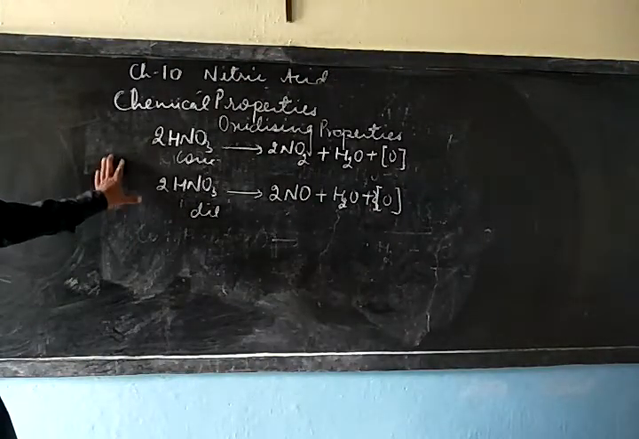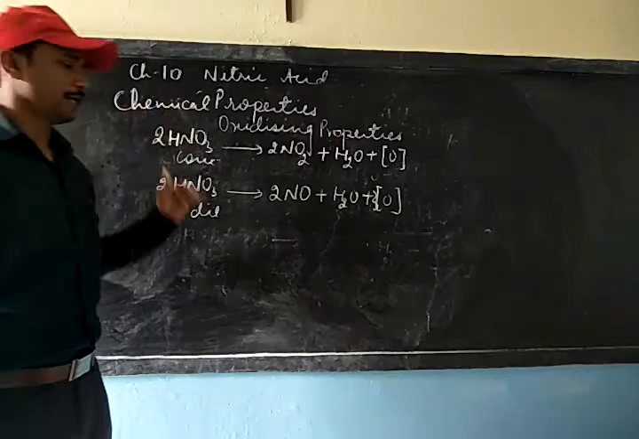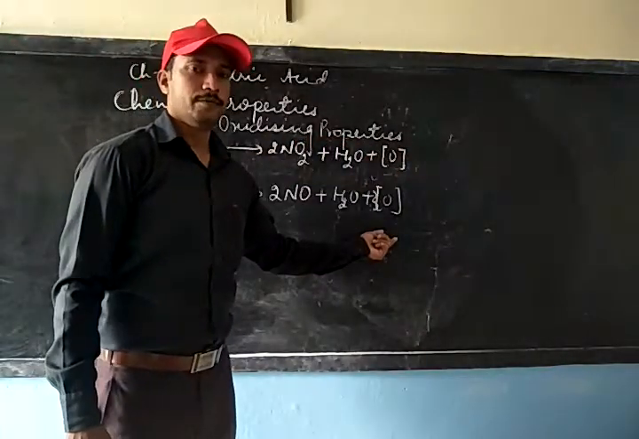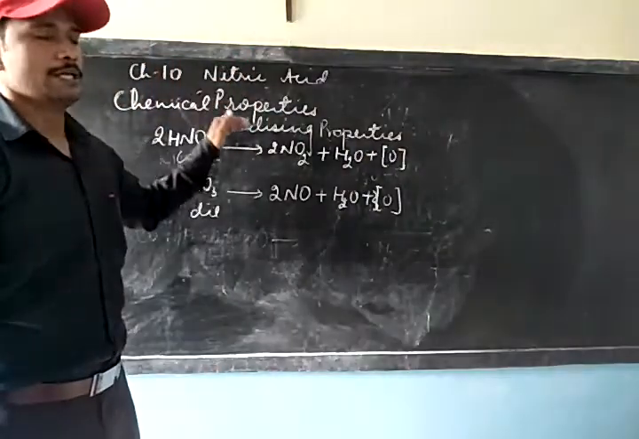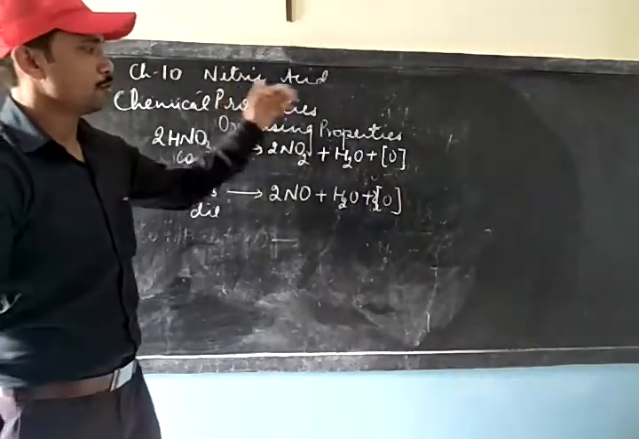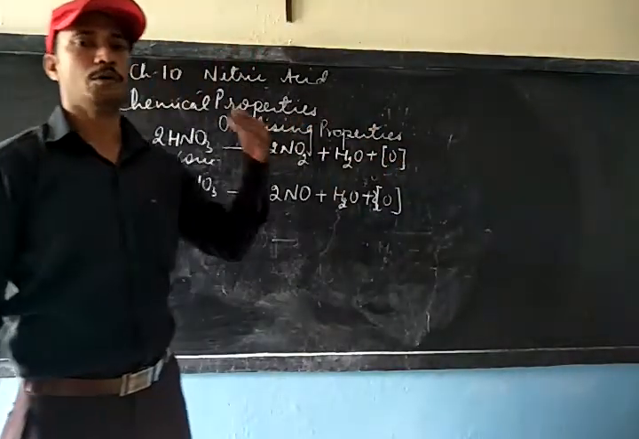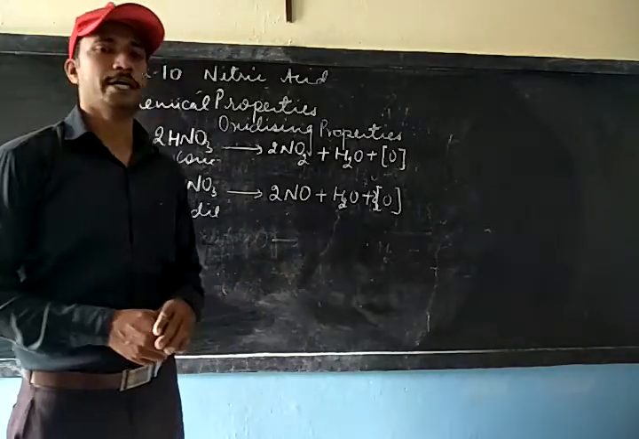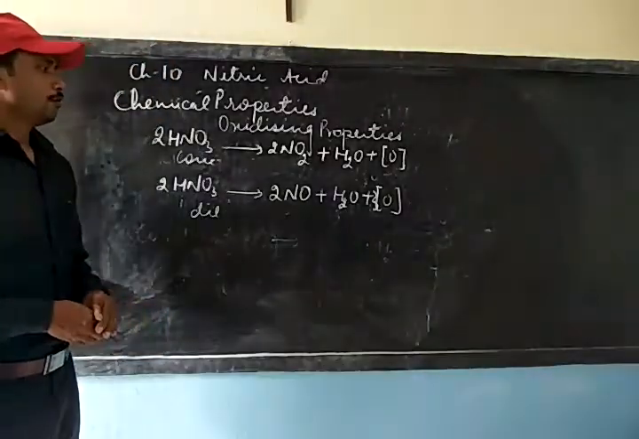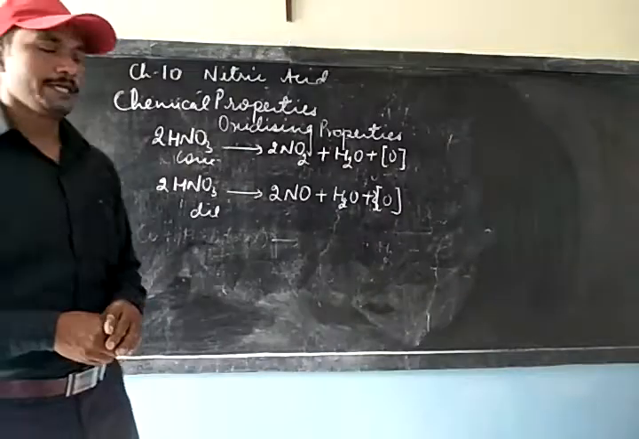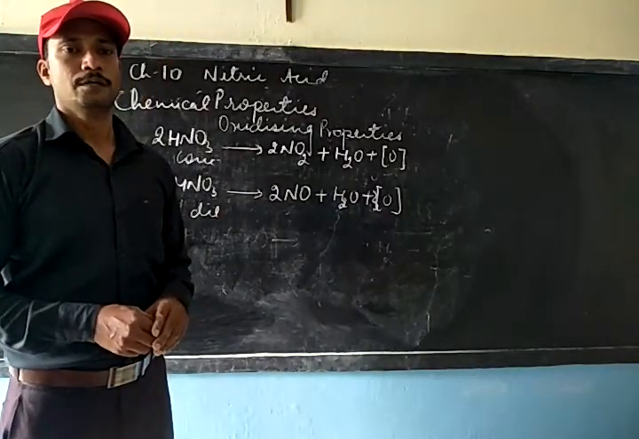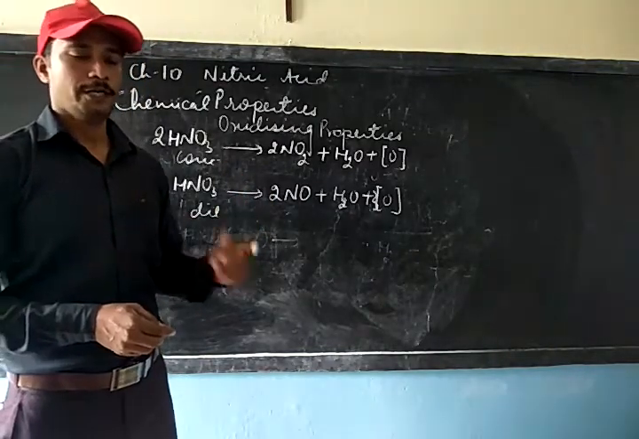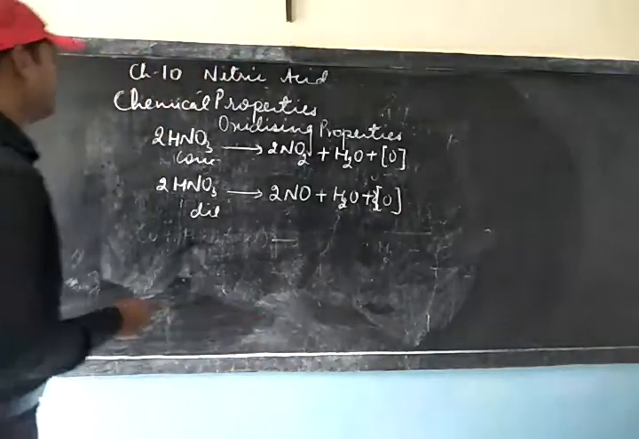So it is clear that nitric acid, whether it is concentrated or dilute, on decomposition gives out nascent oxygen, so it is a powerful oxidizing agent. Because this oxygen so formed will be given to other substances to oxidize them. And here we are going to see the oxidizing properties of nitric acid when it reacts with sulfur, carbon and a metal like copper. Let us see the reactions one by one.